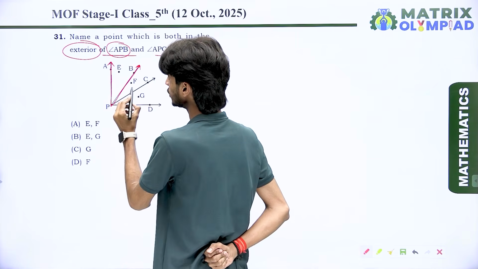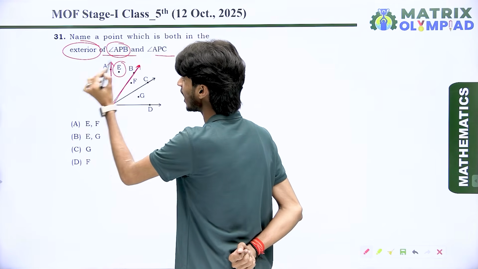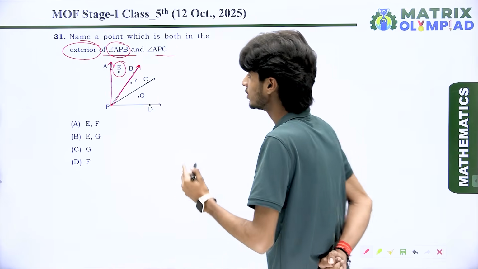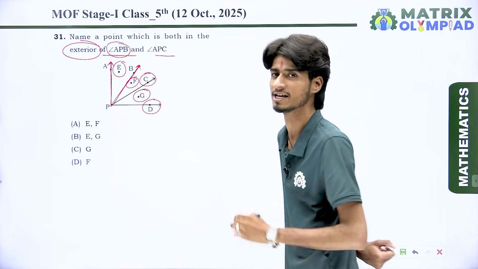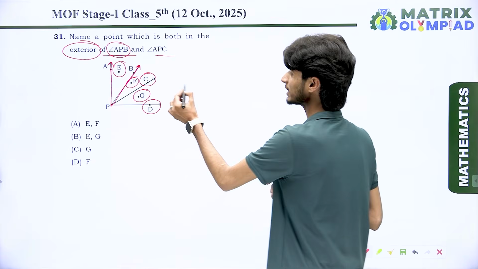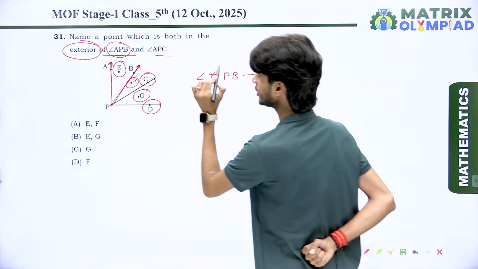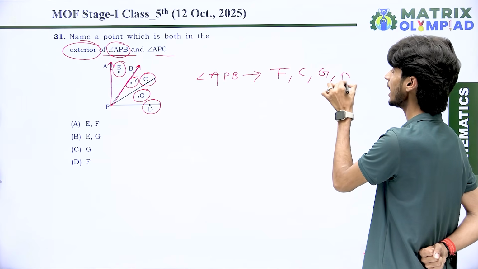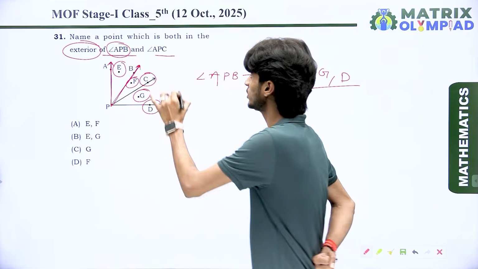In this question, you can see E is the interior point, and A, P, B are on the boundary of the angle. So which ones are exterior? The first one is F, second one is C, third one is G, and fourth one is D. All these are exterior for the angle APB. So for angle APB we have four exterior points: F, C, G and D. But we want to find the common exterior point for both angles.